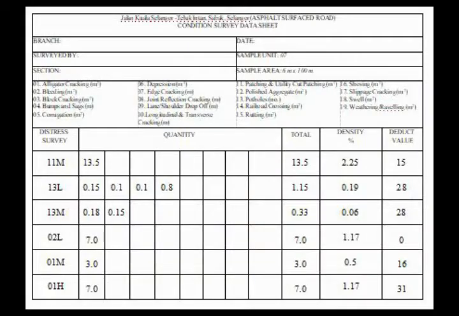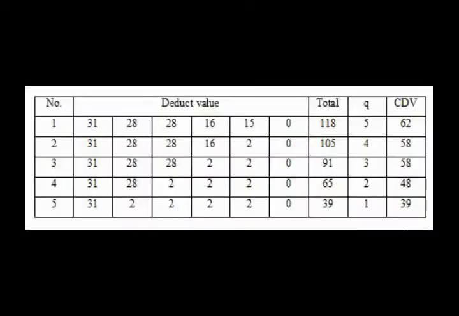Next, to determine the maximum allowable number of deducts M, this formula was used for a surface road. With the highest HDV equal to 31, M is equal to 7.3. Because the number of deduct values is less than the maximum allowable number of deducts M, all the deduct values will be used: 31, 28, 28, 16, and 15. The number of deduct values greater than 2, Q, is equal to 5. Reduce the smallest individual deduct value to 2 until Q reaches 1, because the road is a surface road.